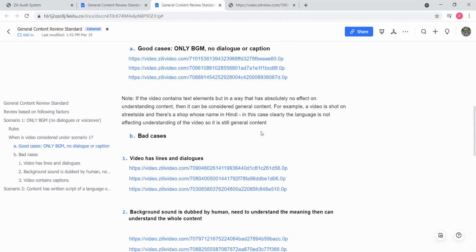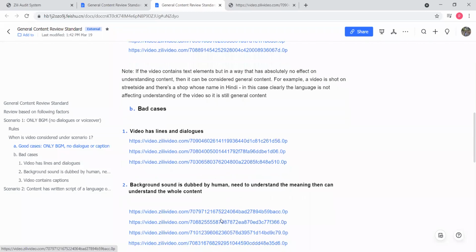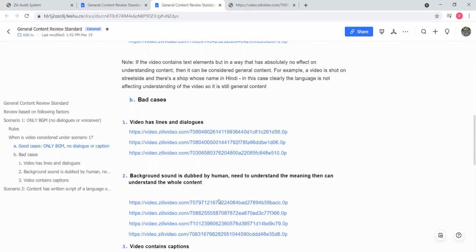So this is the rule of BGM. First of all, let's talk about the second bad case, that is, the background sound is dubbed by a human. For example, when there is a BGM and it is dubbed by a human, like they are using some kind of dialogues in the background or a voiceover, then we should not consider such videos under the common content. Let's play the first video.